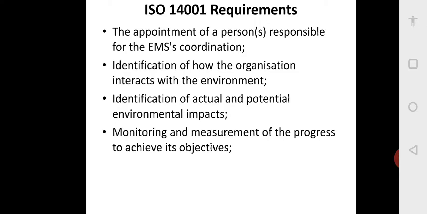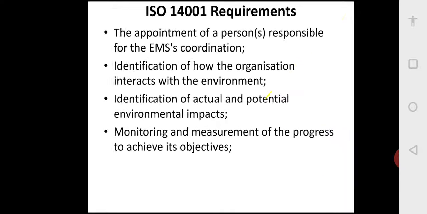So what are the requirements? Like I told, you should appoint a management representative (MR) for coordination. Then you need to identify how the organization interacts with the environment. Whatever air pollutants are there, water pollutants are there, you have to study all these things. Then identify actual and potential environmental impacts. So you need to know not only what the pollutants are, but what the impact is also. And you need to measure and monitor the progress to achieve its objective. So whatever pollution levels are there, you have to reduce them. You have to comply with the local regulations as well as try to reduce over a period of time.